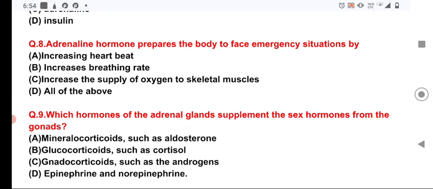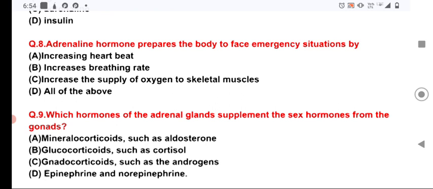These androgens are mainly testosterone, which is the male hormone but also secreted in a small amount in females, and it is responsible for masculine features. But when it is secreted in more amount in females, masculine features develop in females.